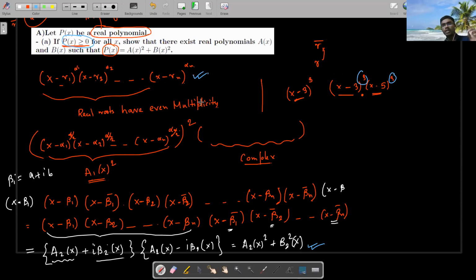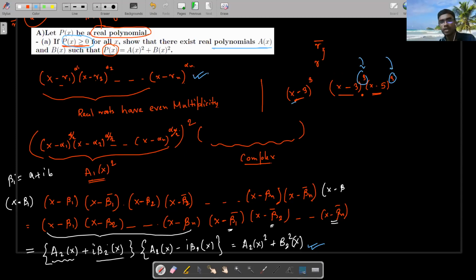Then, as it is given that p of x is greater than or equal to 0, all the real roots have even power, otherwise there will be a sign change. If I take an odd power there will be a sign change.